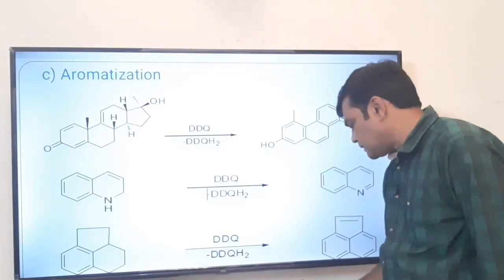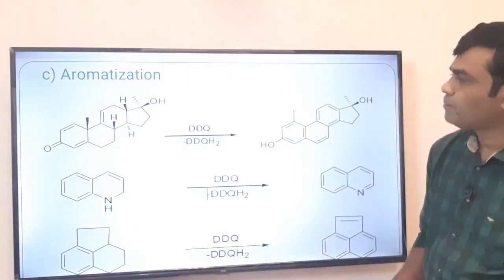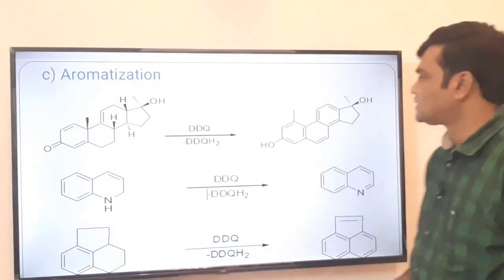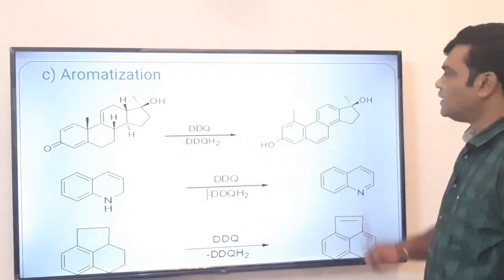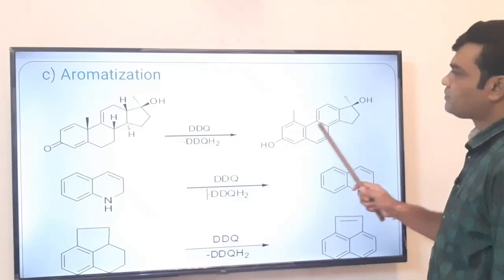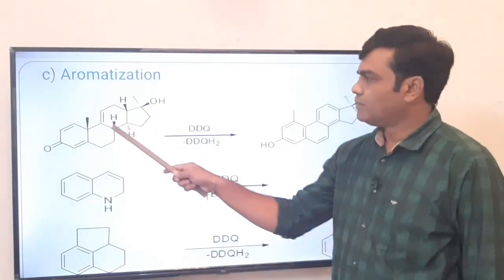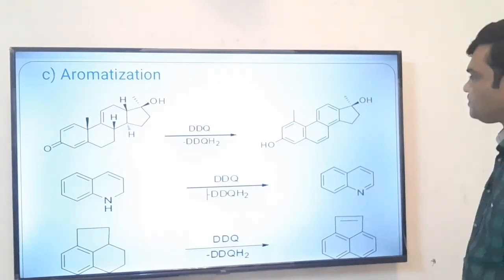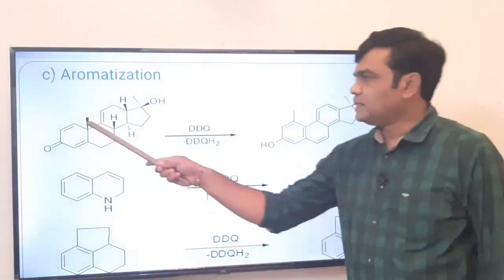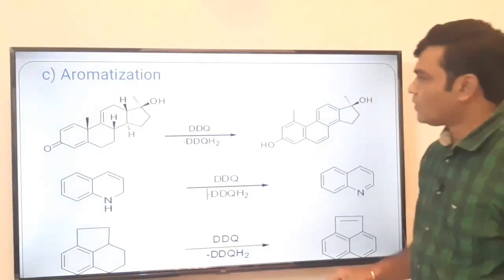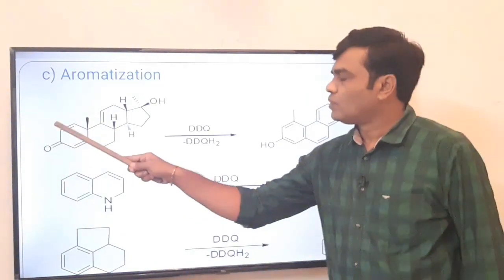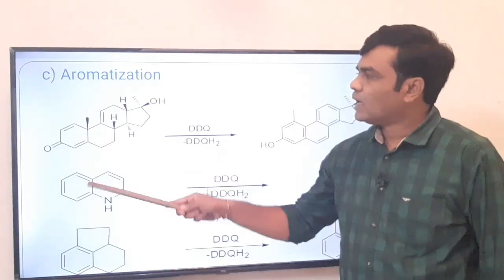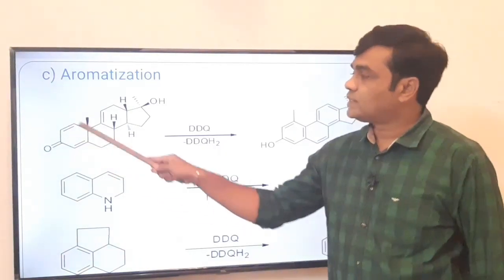See some other examples of this DDQ. Here, this is a precursor on treatment with DDQ. See what happens. This is the ring where one pi bond is there. It is aromatized. And this is the ring. It is a ketone, we can say it is cyclohexenone, and aromatization takes place.